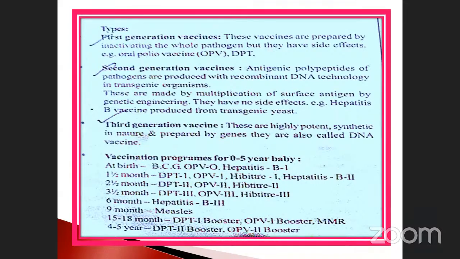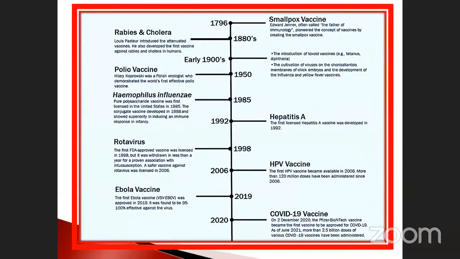Already we also, what is that? Attenuated by this type of vaccination process. In our body also we receive the vaccination like this. See this vaccination: 1796 smallpox, 1880 rabies. Earlier, diphtheria toxoid vaccination, tetanus and diphtheria.